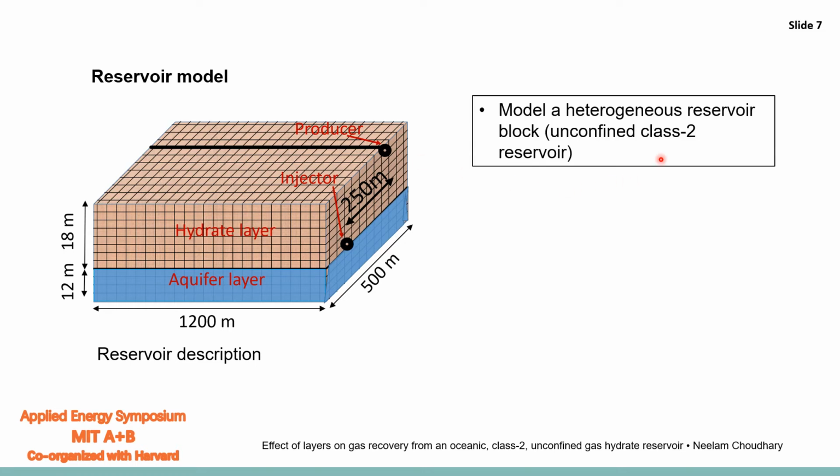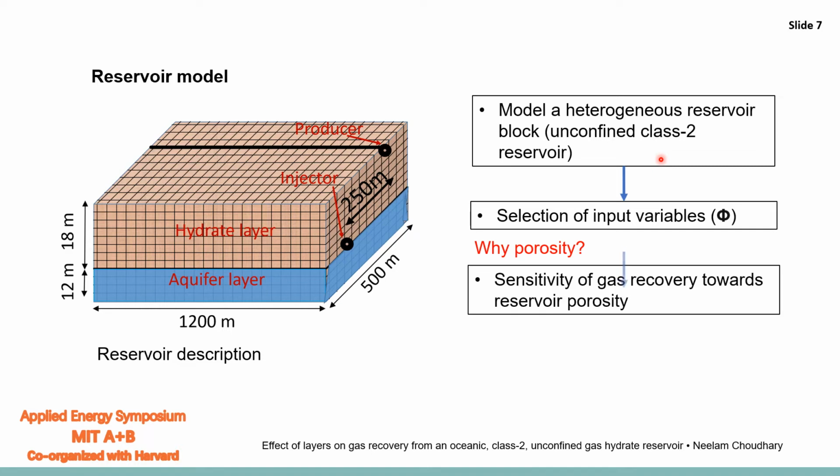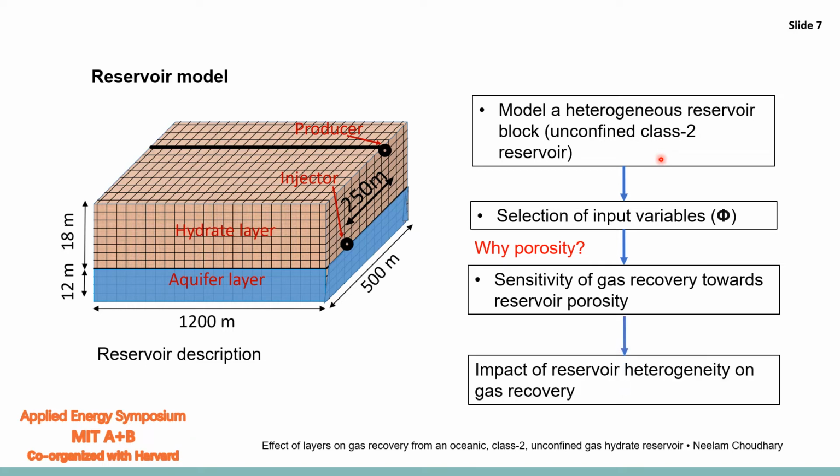First, we designed a heterogeneous reservoir block based on our previous research. Now we introduce layers in the reservoir to introduce heterogeneity, which changes the porosity of the layers. But why porosity? Because in our simulations, we use Cevan's power law, which correlates porosity and permeability. Then we study the sensitivity of gas recovery towards reservoir porosity. We want to know if at all the gas production is sensitive to the reservoir porosity. Then we study the impact of heterogeneity on the gas recovery.